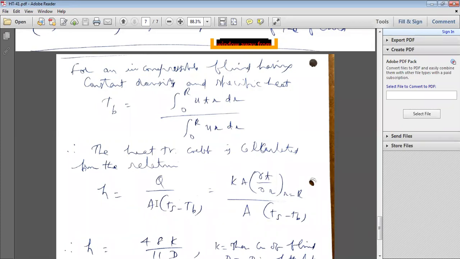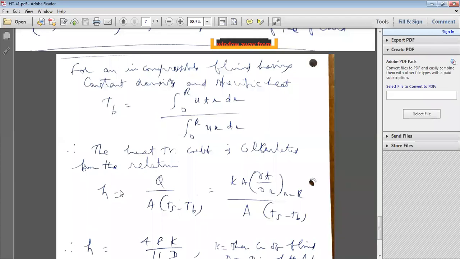at the outer surface of the tube? That is coming out as the conduction heat transfer, the boundary condition for this. So conduction heat transfer Q is equal to convection heat transfer, Q convection. Generally, how do you calculate Q convection? h into area into the temperature difference, surface temperature minus T_b. That is equal to the conduction heat transfer Q.